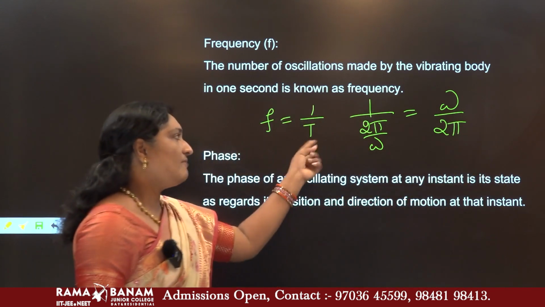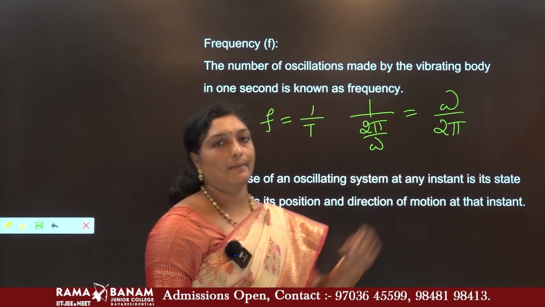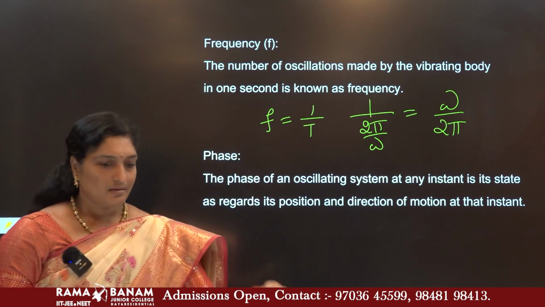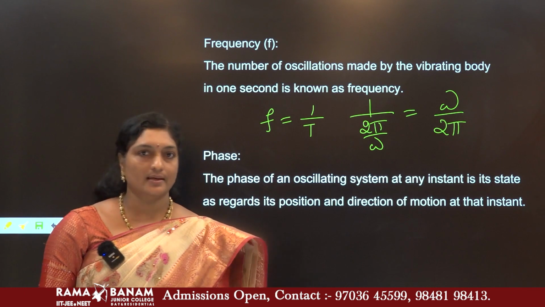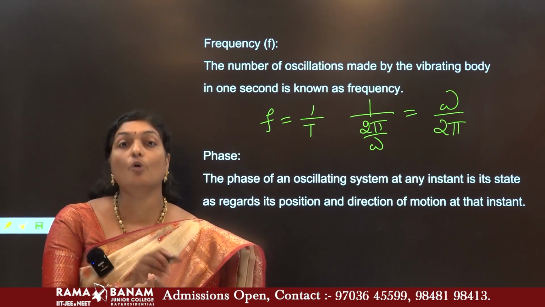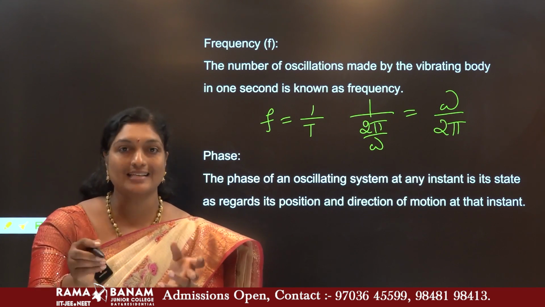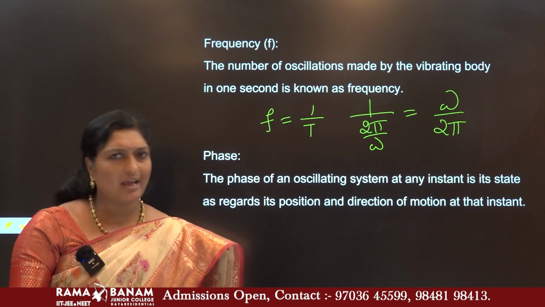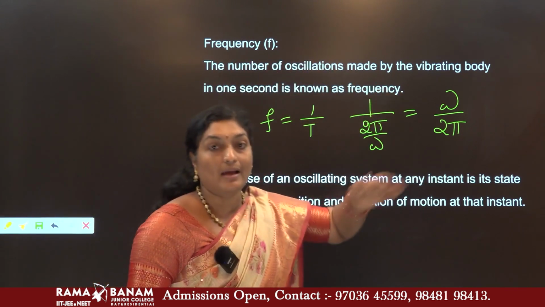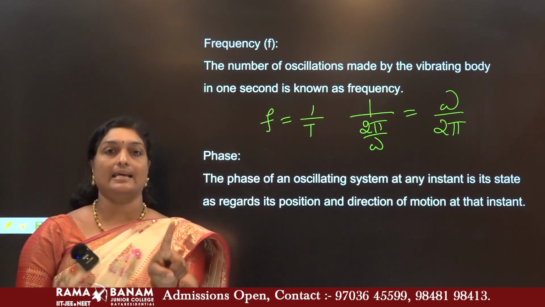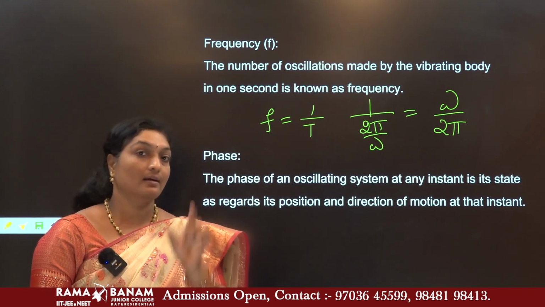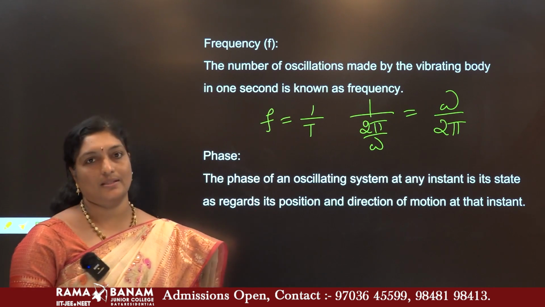So the value of frequency is omega by 2 pi. Now let us come to the definition of this. We have discussed, no? The body is oscillating here, there, the to and fro motions. In 1 second, how many oscillations are made? That is termed as frequency. Maybe vibrations also. The number of oscillations made by the vibrating body in 1 second, how many times it can move to either side, that is termed as your frequency.